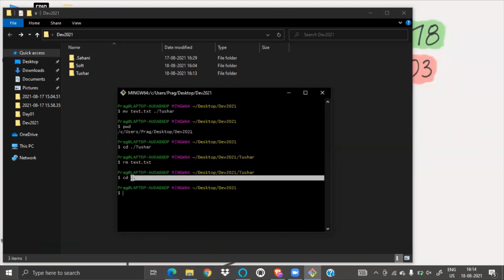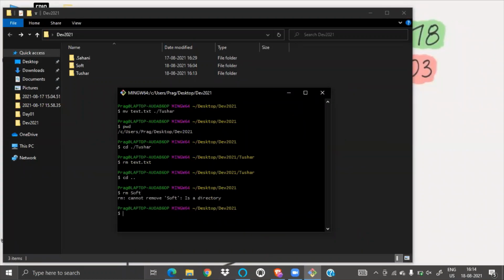You guys know what I did. I go to the previous directory, and then I want to remove the soft folder. rm soft. Will it work? Let's see. No, it didn't. It told me, cannot remove a directory. So from rm, I can remove a file.